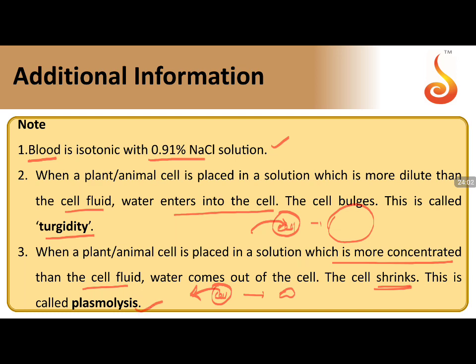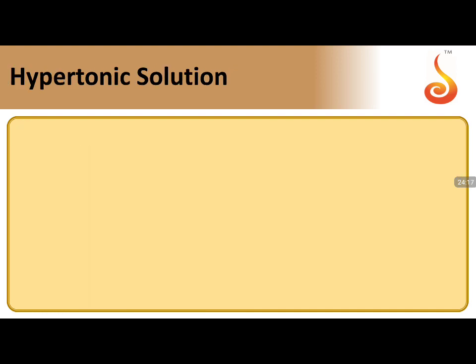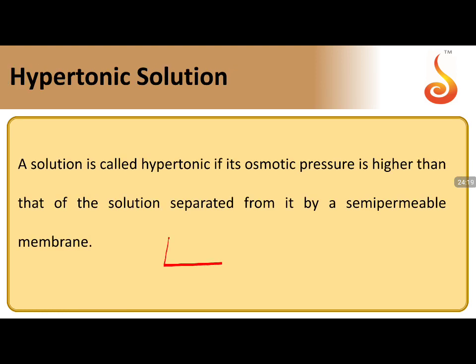So bulging or shrinking of the cell will happen in only these two ways if you are keeping a cell in contact with a particular solution. Now, the more concentrated solution and the less concentrated solution, what are they called? Hypertonic and hypotonic. If you have two solutions, one more concentrated and the other less concentrated, the more concentrated solution is called the hypertonic solution.